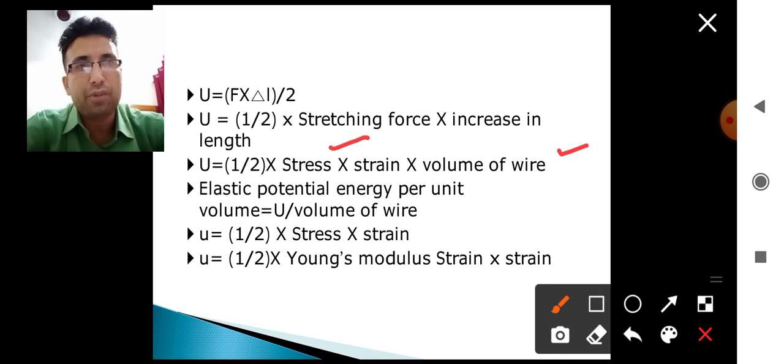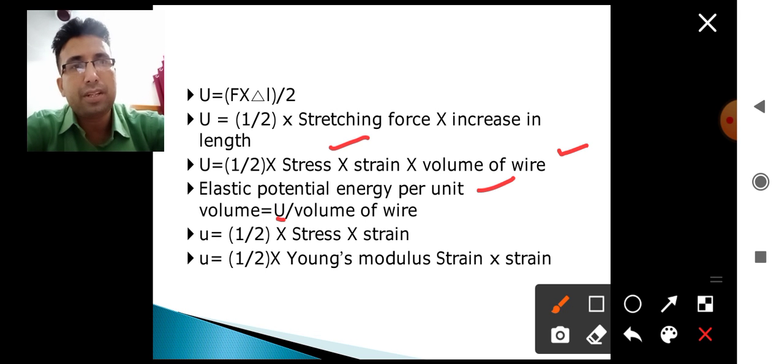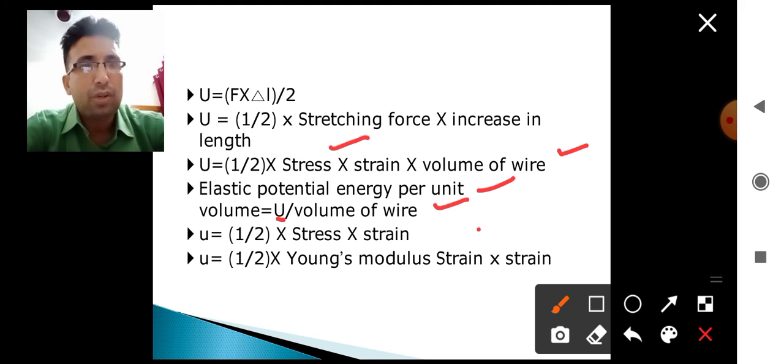But we want to find out the elastic potential energy per unit volume of the body. So it will be the total elastic potential energy divided by volume of the wire. Volume will be cancelled by the volume of the wire. Now the final formula is U equals half into stress into strain. This is the elastic potential energy per unit volume of the wire.